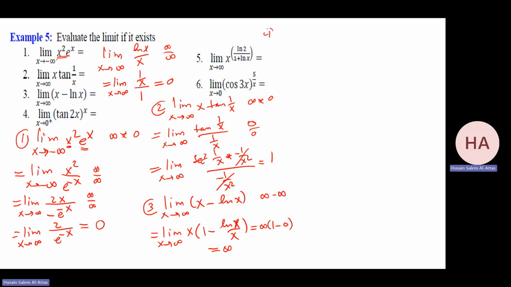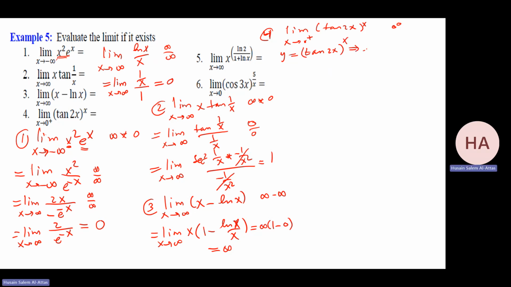Number 4. I don't know. Can I squeeze them here? Let me check. Now these powers: the limit as x goes to 0 from the right of x to the power tan 2x, which is 0 to the power 0. What I will do, I'll make it y.